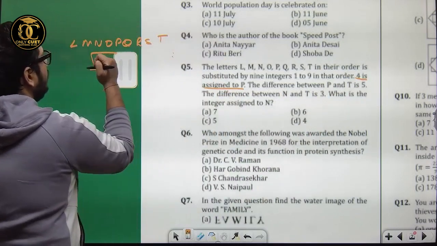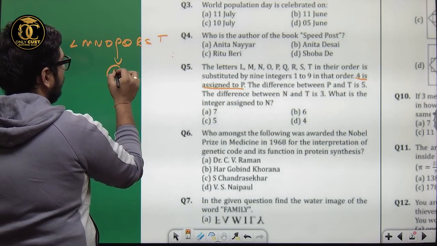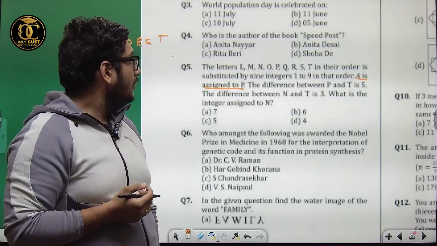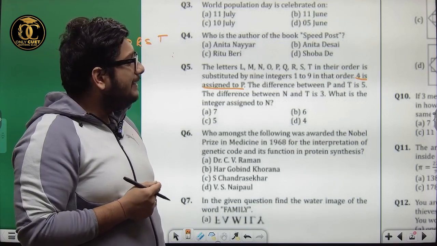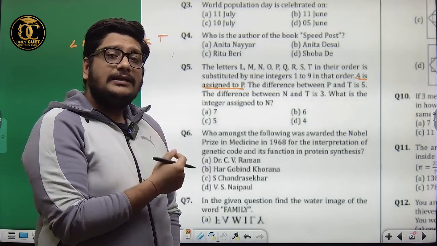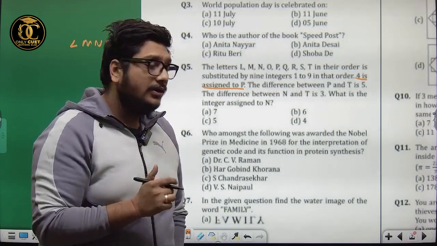Okay, so P has the number 4, already mentioned in the question. Now the difference between P and T is 5. It is saying the difference between the value assigned to P and the value assigned to T is 5.